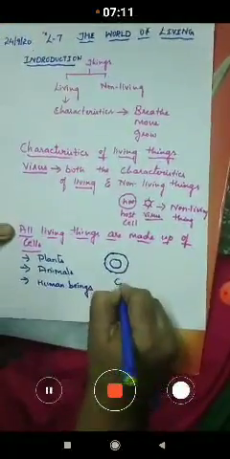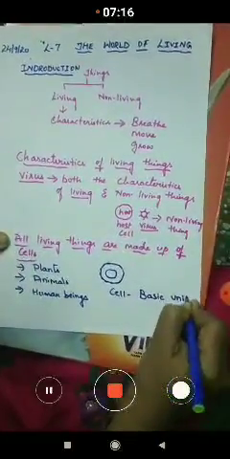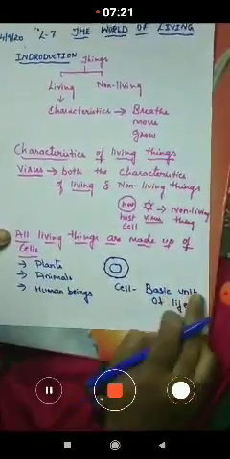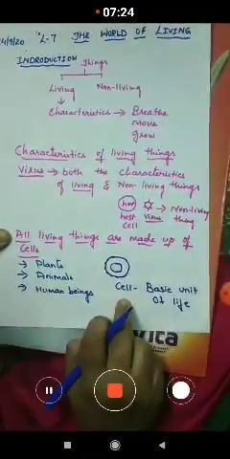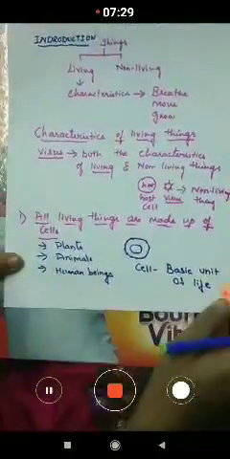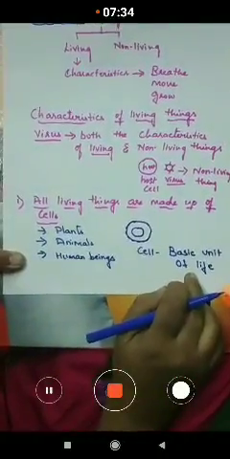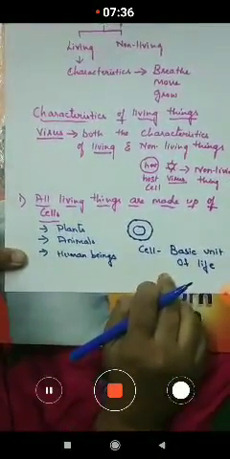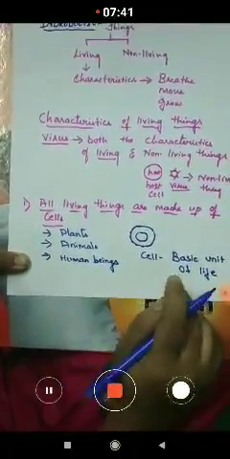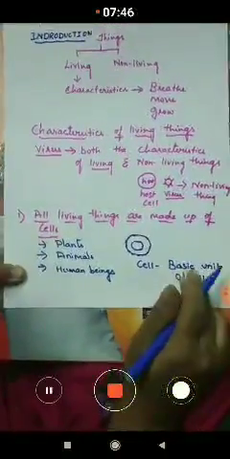What is a cell, children? It is called the basic unit of life. Cell is defined as the basic unit of life. Now for example, you want to construct a house. When you are constructing a wall, children, what will the mason do? He'll take each brick and construct a wall. So to construct the wall, each brick acts as a basic unit.